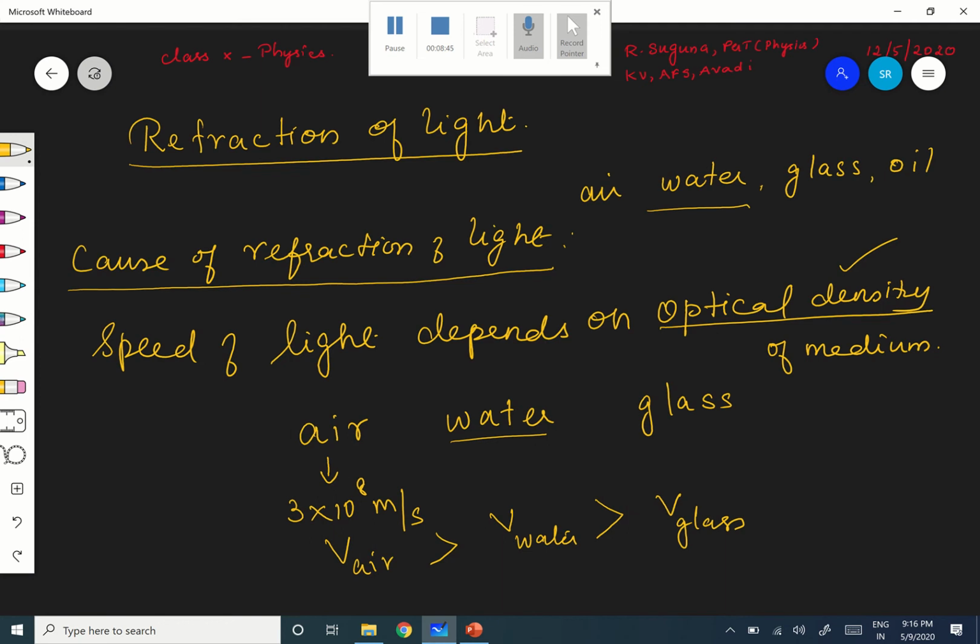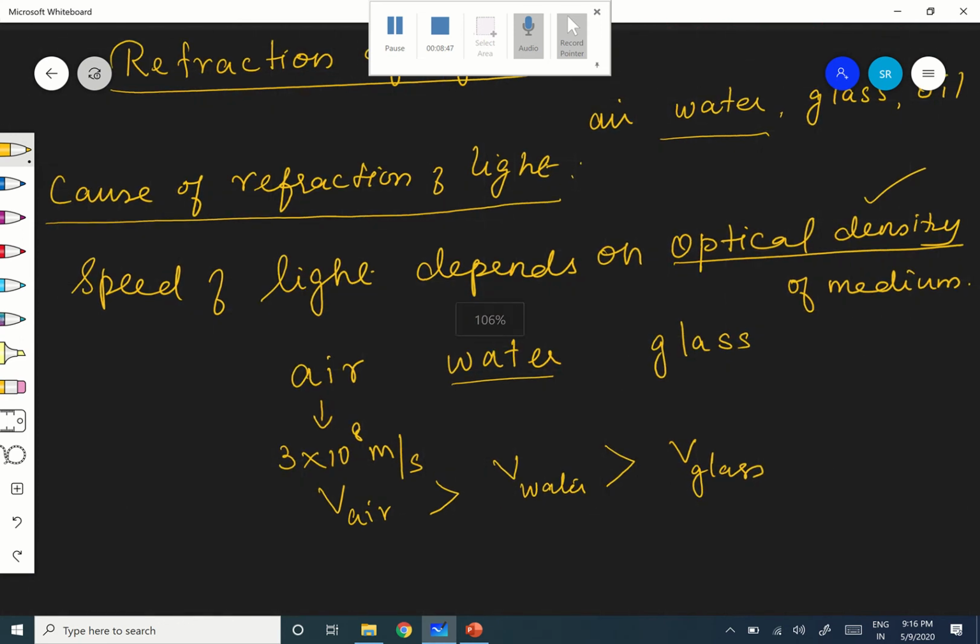Therefore, now how do you relate it to the optical density? You know, in air the speed of light is more. Next one is water, and speed of light in glass, out of these three, is least, right? Therefore, how can you relate this speed to optical density?